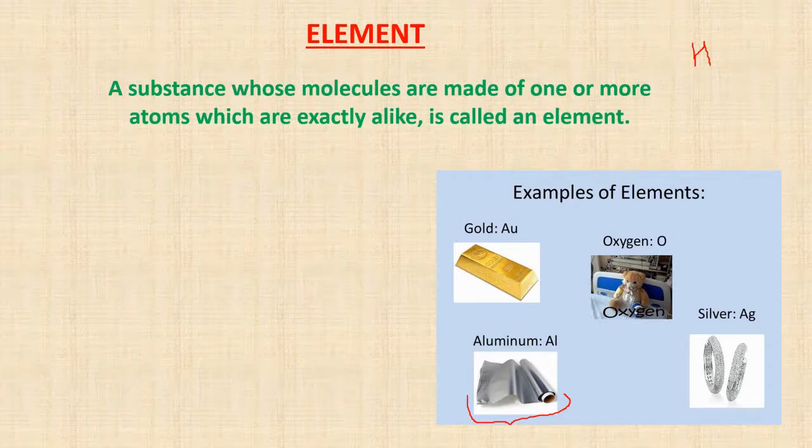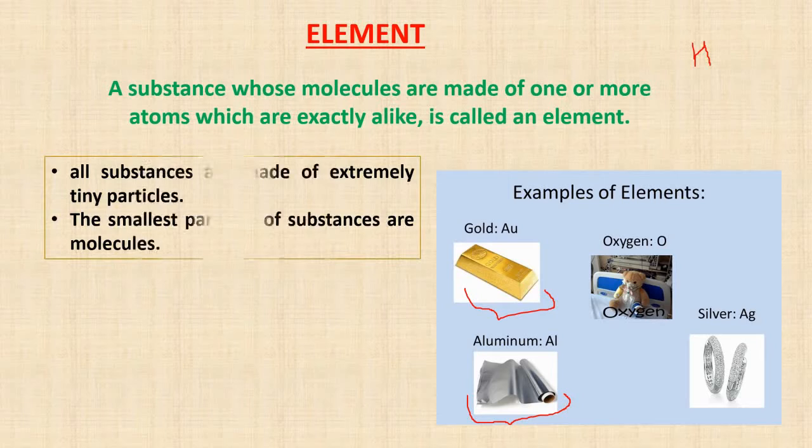And the bar of gold is also made of gold only. So an element is a substance whose molecules are made of one or more atoms which are exactly alike. All the molecules or atoms should be the same, and hence it is called an element.